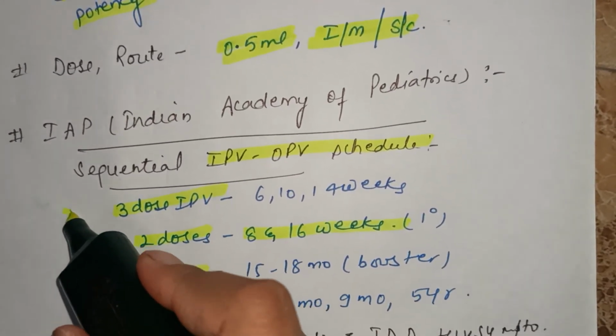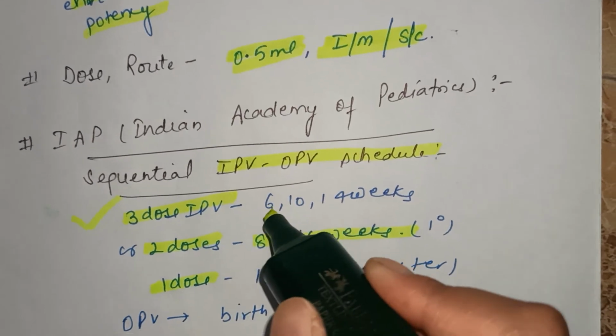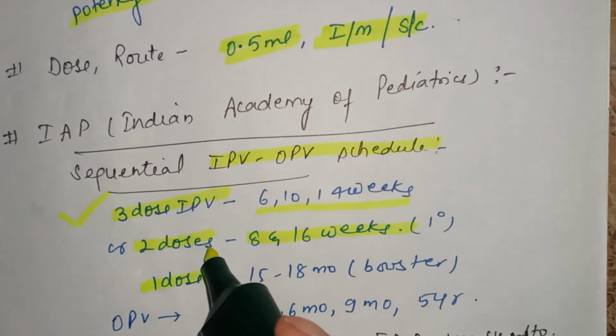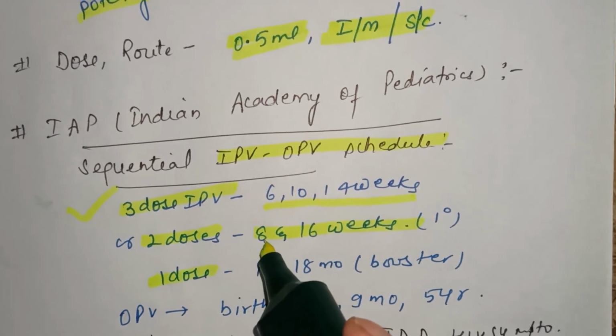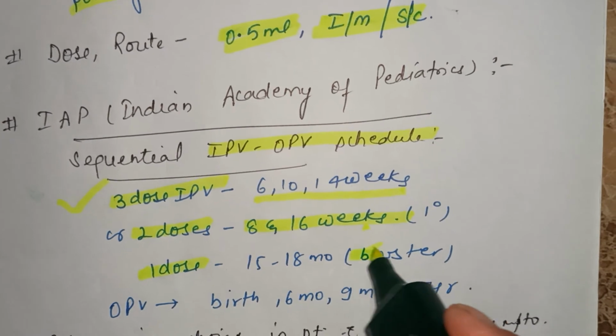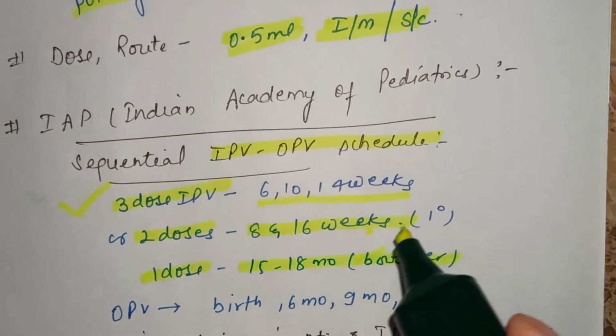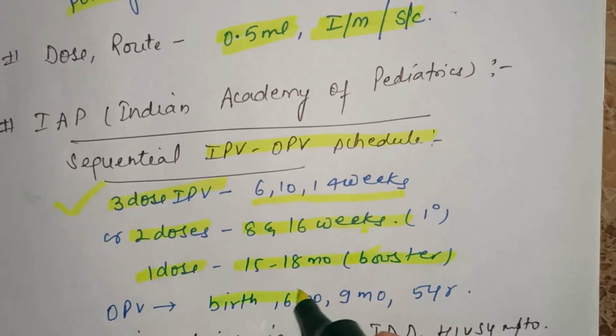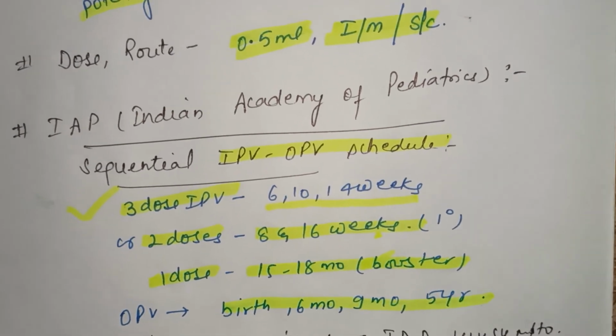If 3 doses are given, they should be given at 6, 10 and 14 weeks of IPV. If 2 doses are given, for example at 8 weeks and 16 weeks, 1 dose should be a booster dose at 15 to 18 months. And OPV should be given with IPV at birth, 6 months, 9 months and 5 years.